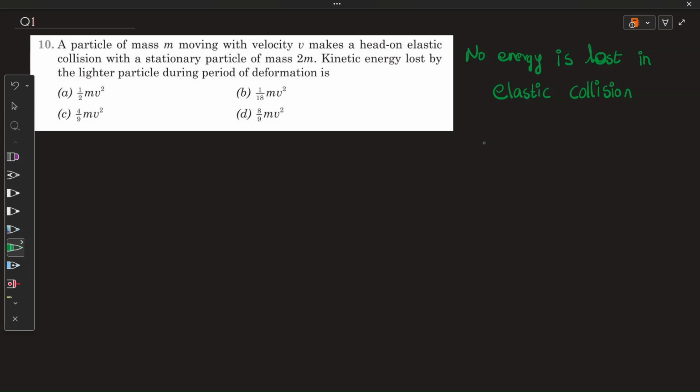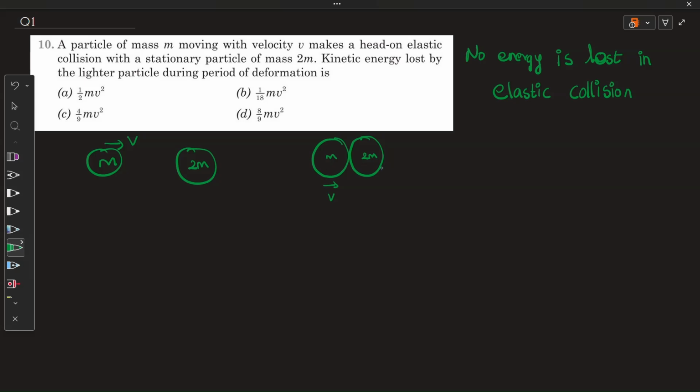But here what happens is, when two bodies, similar to our case, a body of mass m and a body of mass 2m, with m moving with a velocity v, collide, at the point of collision, body m is over here and body 2m is over here, and at the instant it has some velocity v.